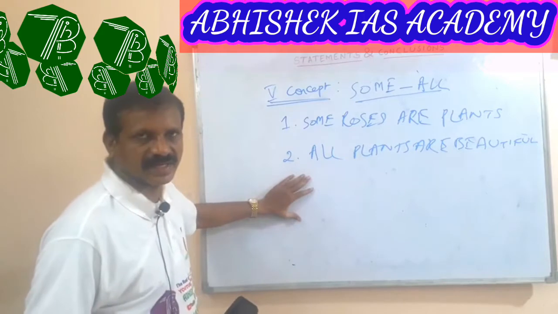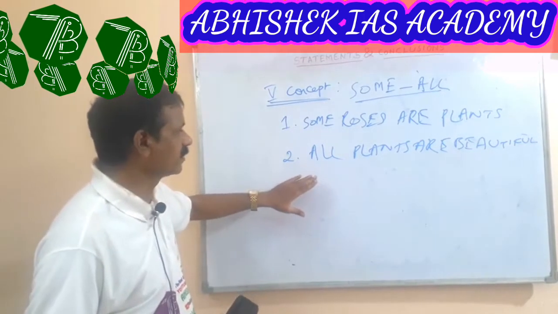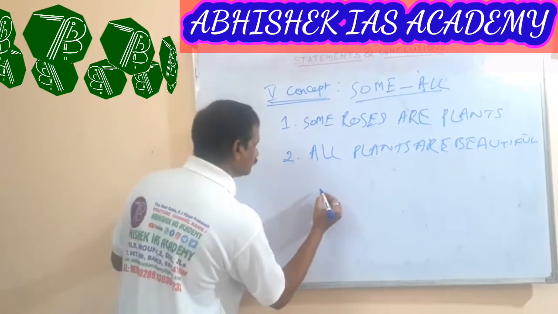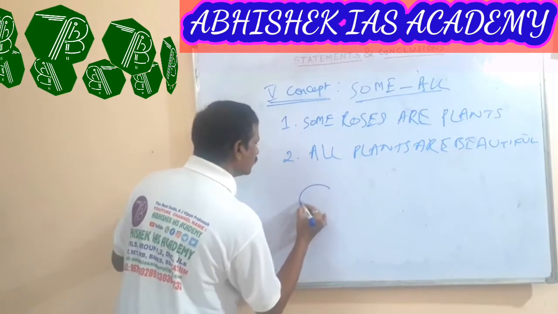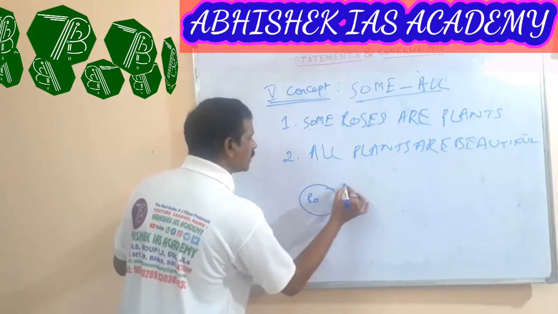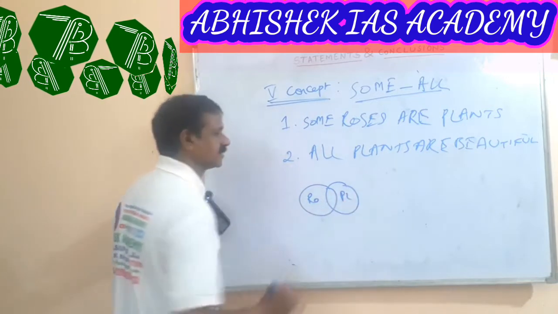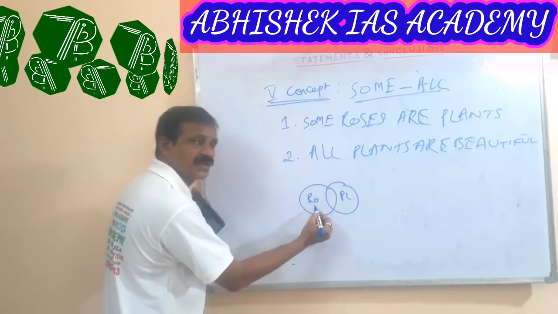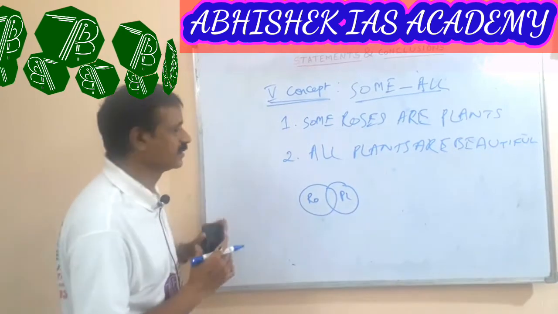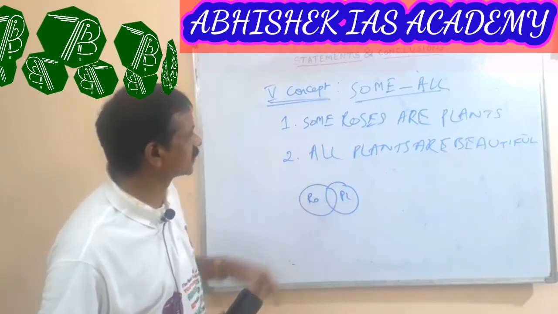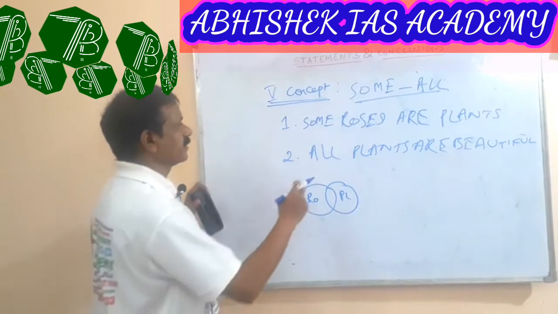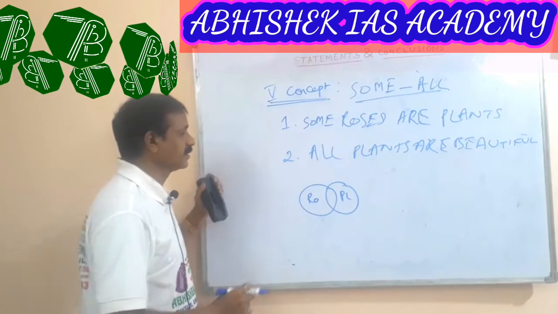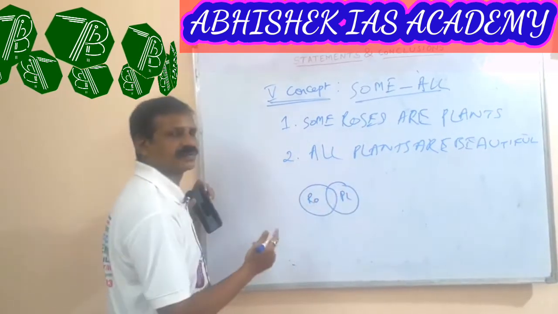Now we go through the Venn diagram. How do we draw the Venn diagram here? Some roses are plants. This is the common portion for the roses section and plants section. That means some roses are plants. And all plants are beautiful.